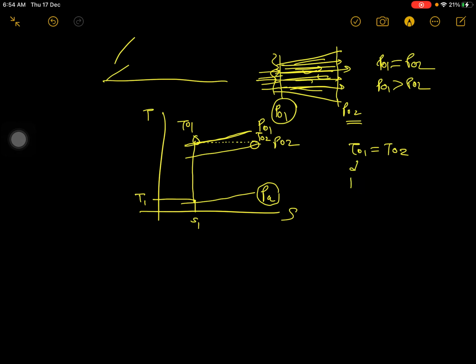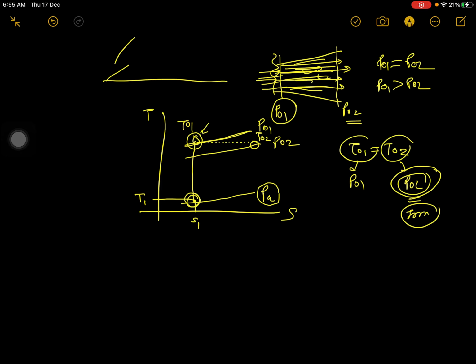T01 belongs to pressure line P01, and T02 belongs to pressure line P02. This pressure line P02 is for the irreversible case, but total temperature will not change in the irreversible case; definitely total pressure will be less in the irreversible case at the exit. So if you start from here and want to reach ideally, then you will reach P01 at this point. But if you start from S1 at this point, and want to reach the state of the same temperature but irreversibility is there, then you will land here, right? So this will be your ideal case, this will be your actual case.